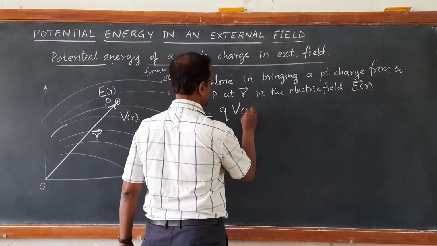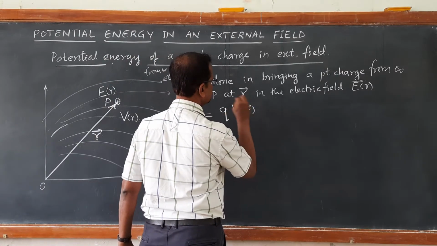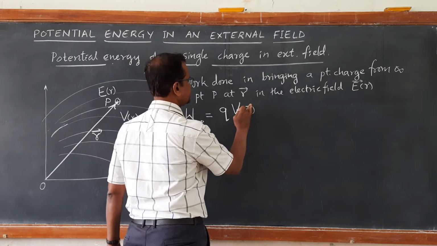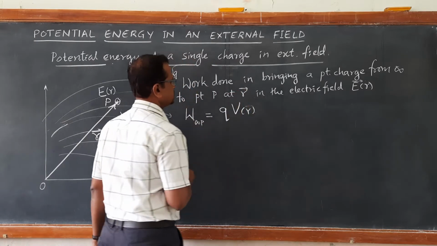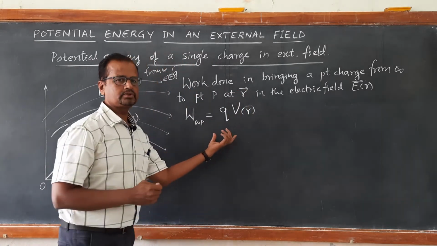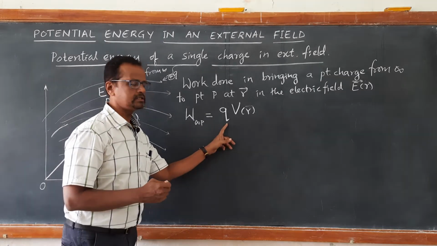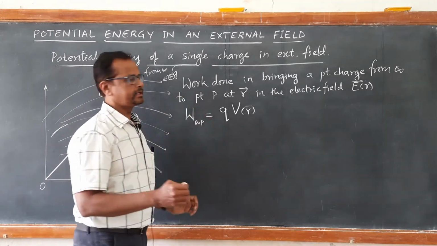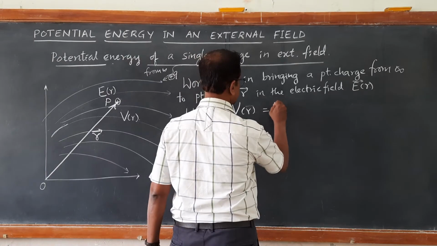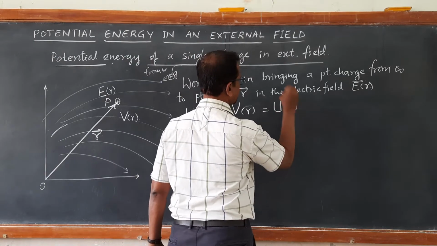The potential at that point is V(r), right? So this itself is stored in the test charge in the form of potential energy. So this becomes the potential energy at position r.